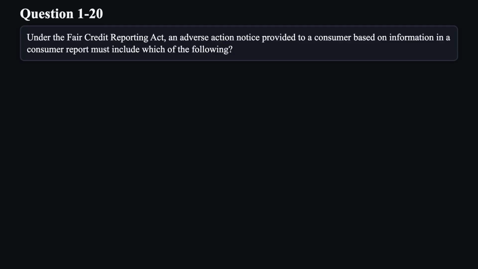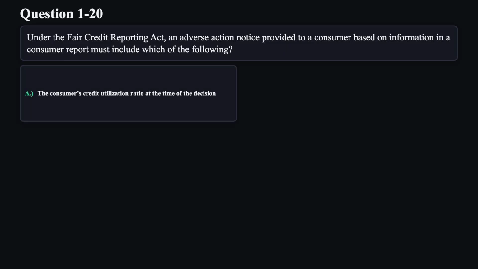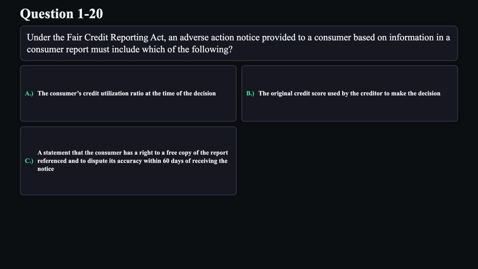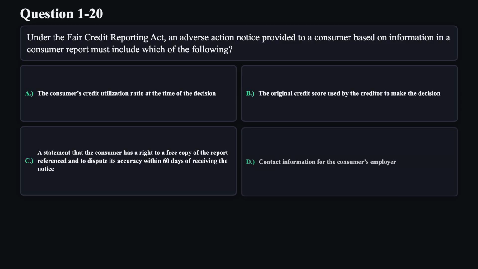Question 20. Under the Fair Credit Reporting Act, an adverse action notice provided to a consumer based on information in a consumer report must include which of the following? A. The consumer's credit utilization ratio at the time of the decision. B. The original credit score used by the creditor to make the decision. C. A statement that the consumer has a right to a free copy of the report referenced and to dispute its accuracy within 60 days of receiving the notice. D. Contact information for the consumer's employer.